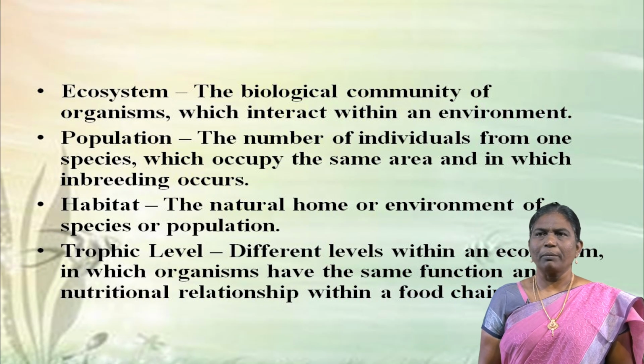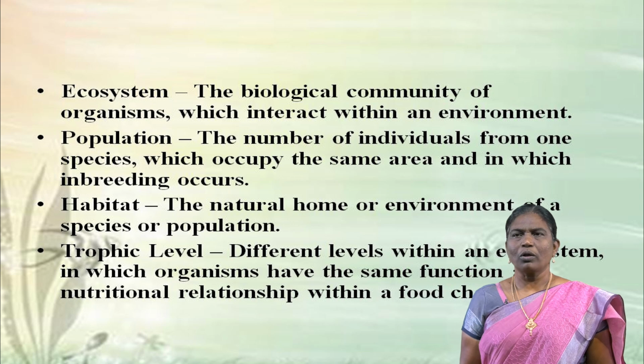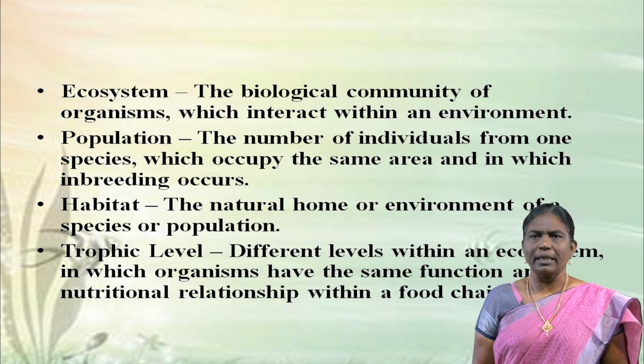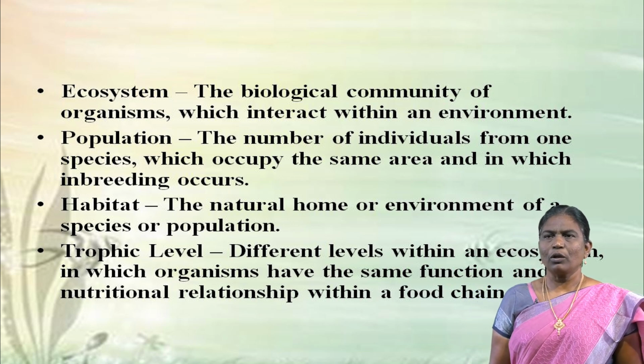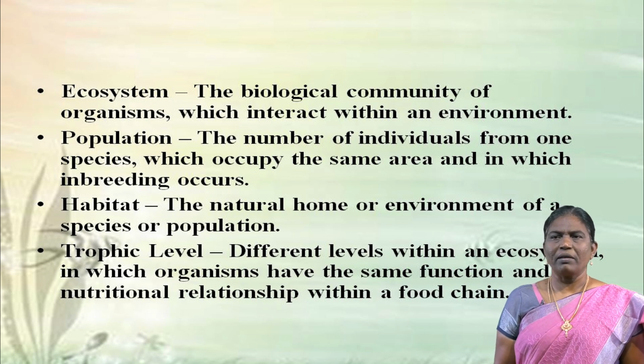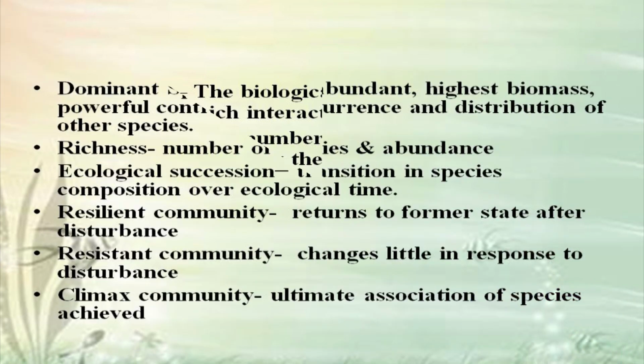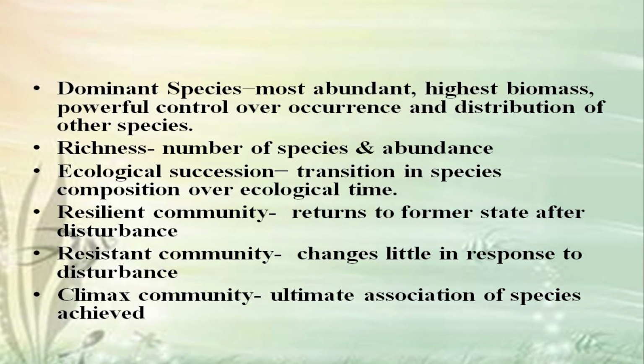Ecosystem: the biological community of organisms which interact within an environment. Population: the number of individuals from one species which occupy the same area and in which inbreeding occurs. Habitat: the natural home or environment of a species or population. Trophic level: different levels within an ecosystem in which organisms have the same function and nutritional relationship within a food chain. Dominant species: most abundant, highest biomass, powerful control over occurrence and distribution of other species. Richness: number of species and abundance.